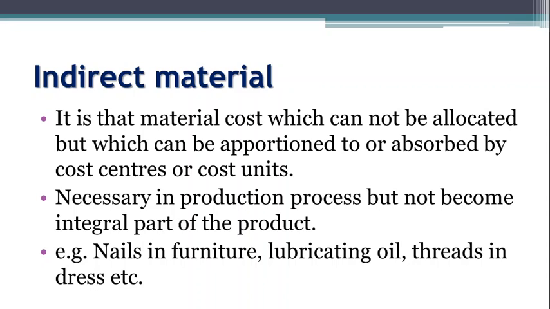So what is indirect material? It is that material cost which cannot be allocated but which can be apportioned to or absorbed by cost centers or cost units. It is necessary in production process but not become integral part of the product, and value of this is very negligible. Example is nails in furniture, lubricating oil, threads in dress, etc.